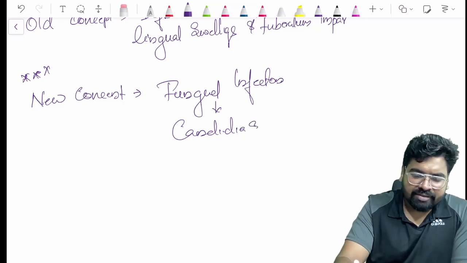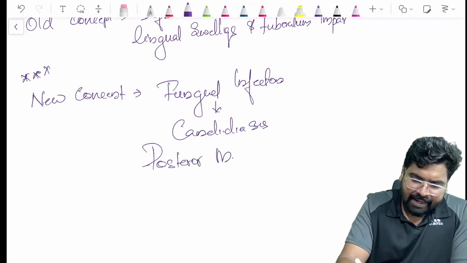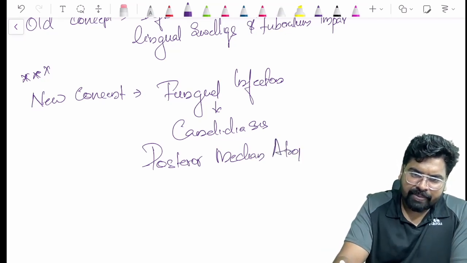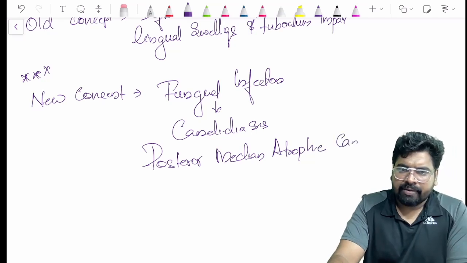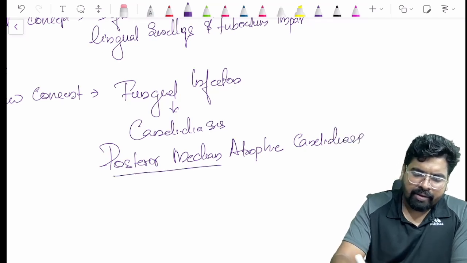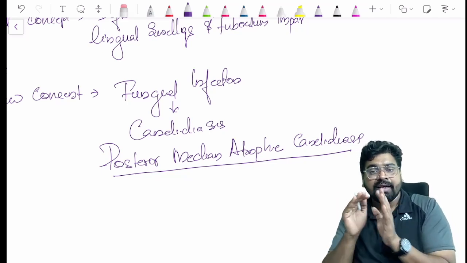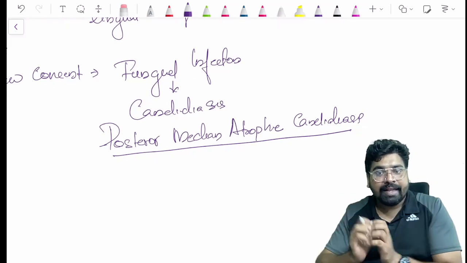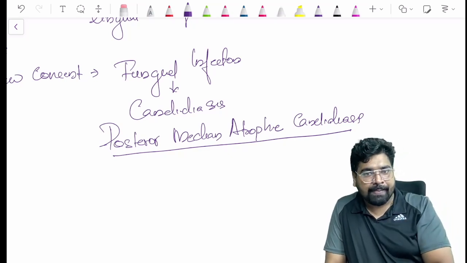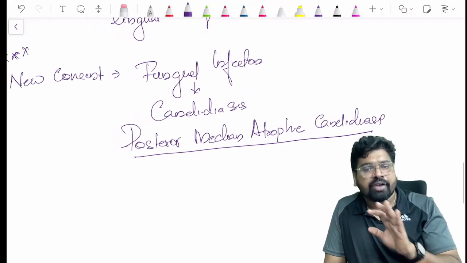It is called posterior median atrophic candidiasis. This is a new term for it: posterior median atrophic candidiasis. This is seen in your newer textbooks of Neville. In Neville, in the chapters of fungal infection in the oral cavity, they have explained it very well. So that's the new concept. Please remember, it is a fungal infection. It is posterior median atrophic candidiasis.